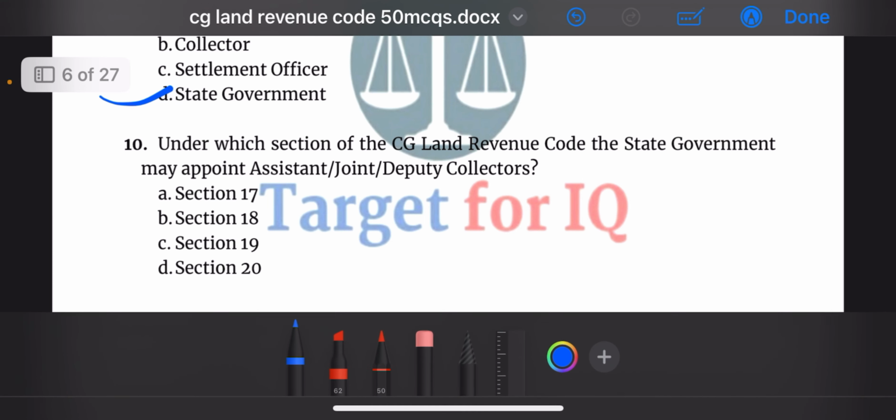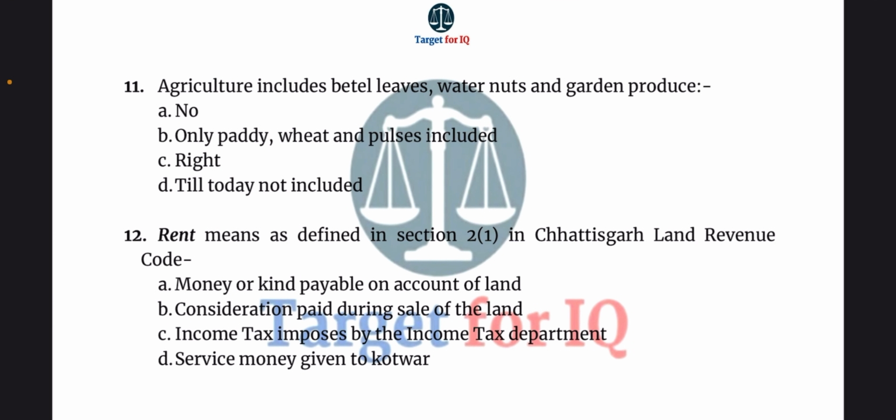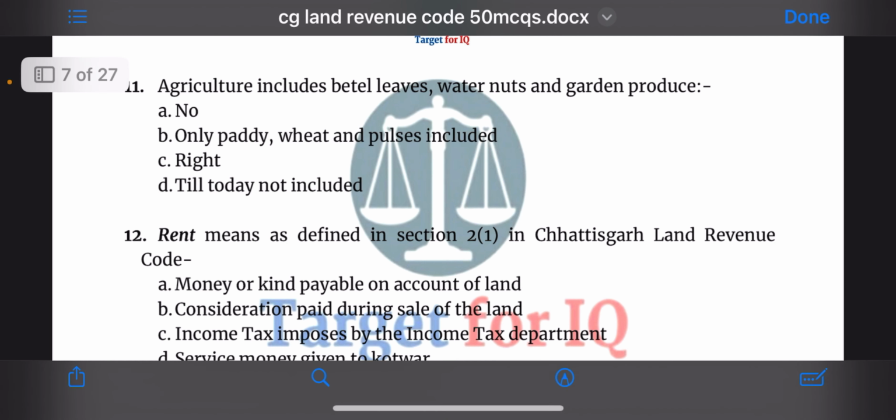Next question. Agriculture includes betel leaves, water, nuts, and garden produce. The options are A. No, B. Only paddy, wheat, and pulses included, C. Right, or D. Till today not included. The correct answer is option C. Right.